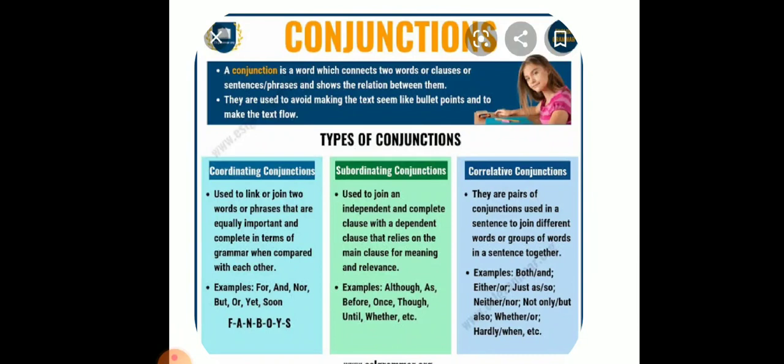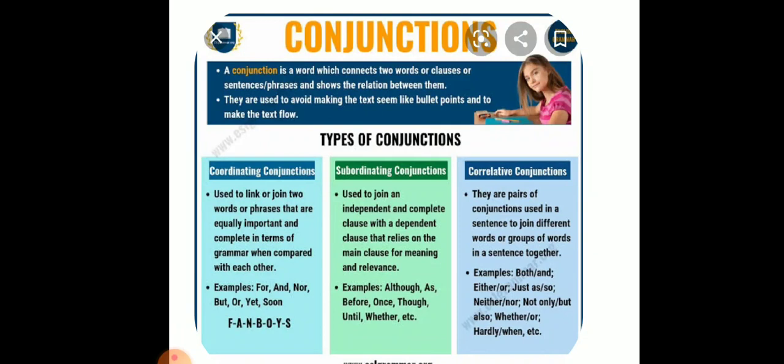A conjunction is a word which connects two words, clauses, sentences, or phrases to show the relationship between them. They are used to avoid making the text seem like bullet points and to make the text flow. There are three types of conjunctions: coordinating conjunctions, subordinating conjunctions, and correlative conjunctions.